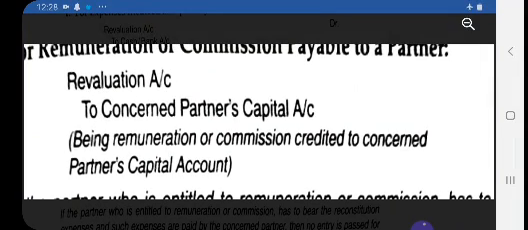And suppose in your question expenses are also given and commission amount is also given, then only for the commission amount will you pass the entry, because expenses are not part of the revaluation account and will nowhere appear in the books of account. I'm just telling one example: A is deputed for this reconstitution purpose, and he is to be given a remuneration of 10,000.